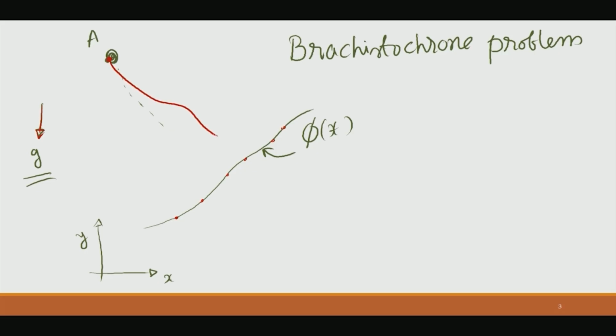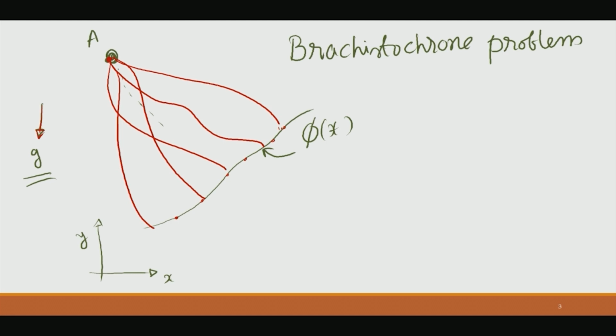There are many curves, right. So, we can go there, we can go here, we can go there. So, there are lots and lots of possibilities, right, under the effect of gravity. You make slides in each of the cases. We either string this ball onto the wires, you can just constrain it to move there, or we can make a slide so that it goes there. Which one of these will the ball take? Rather, which curve, we can say which curve, if I say this is y of x, right, which curve will minimize the time to go from point A to some point on phi of x on that given curve.